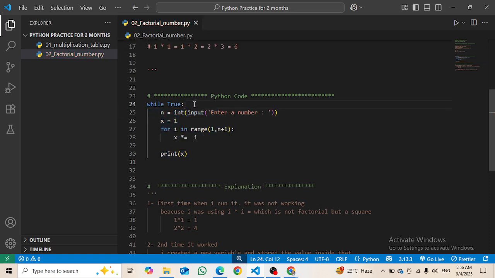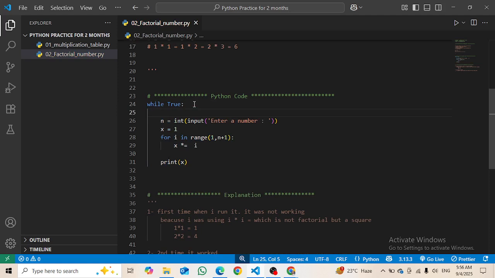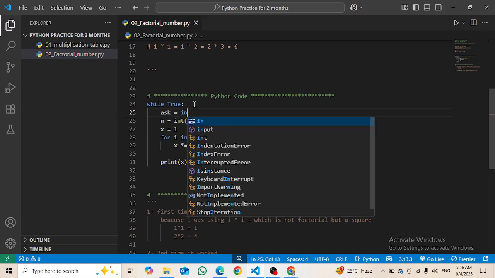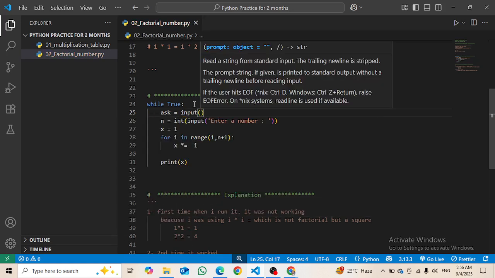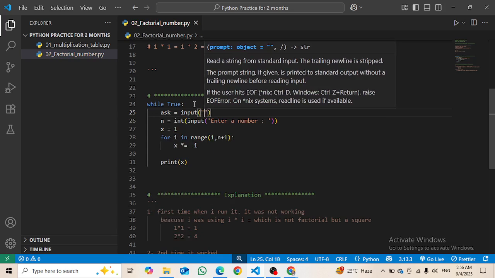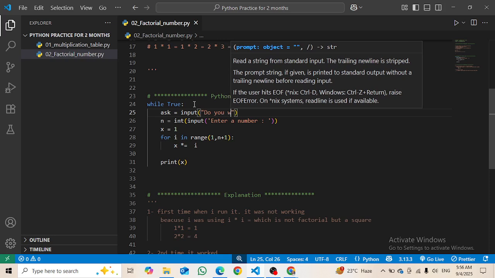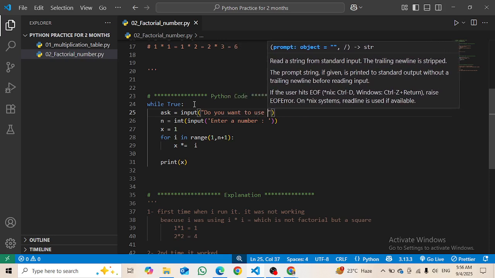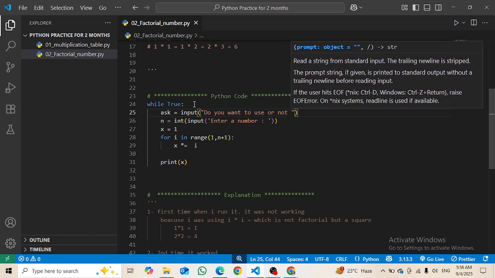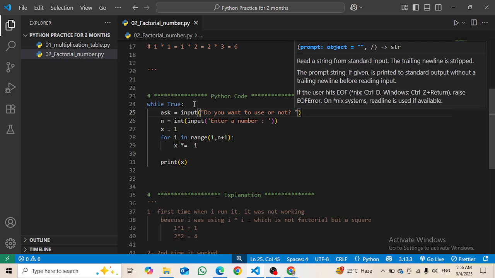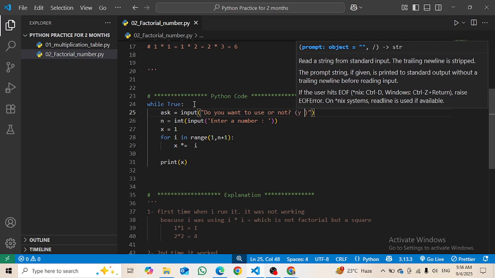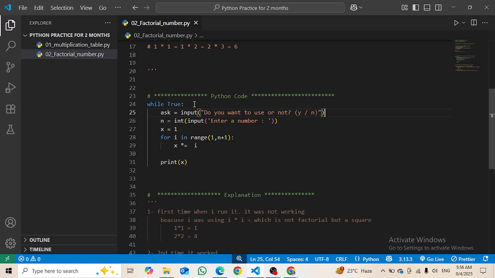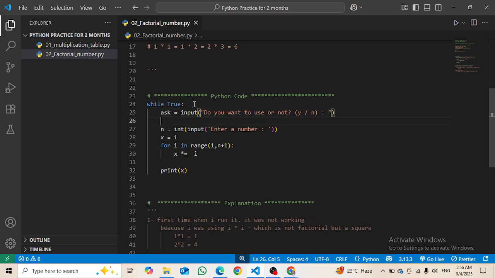Okay, then here I will ask again: do you want to use it or not? That's a simple question, right? Yes or no. And then the user will give the input here, so I will give it some space so it will be easy for him.